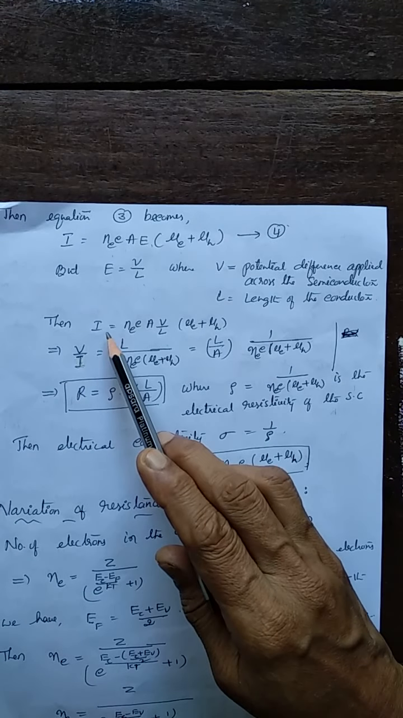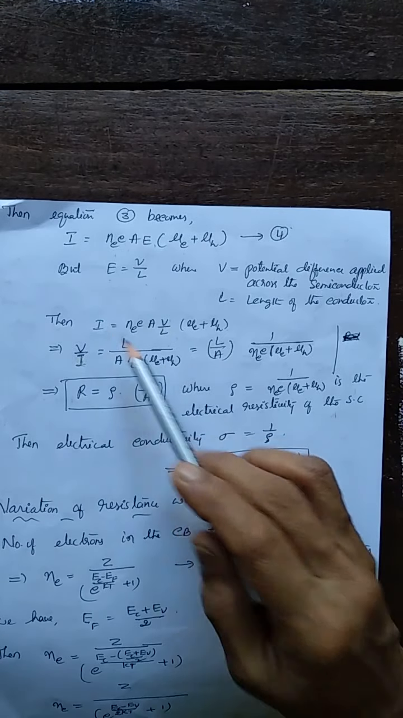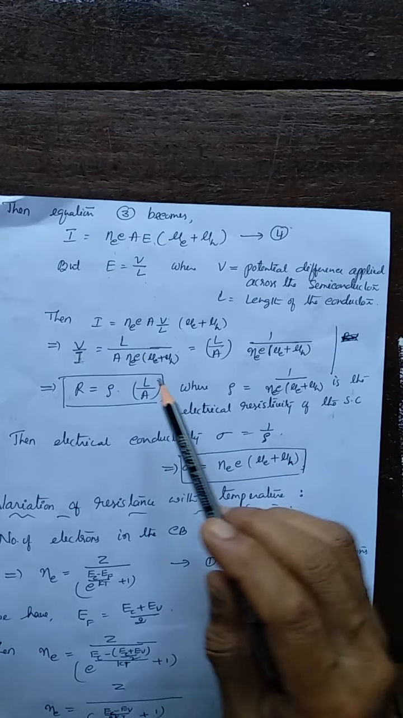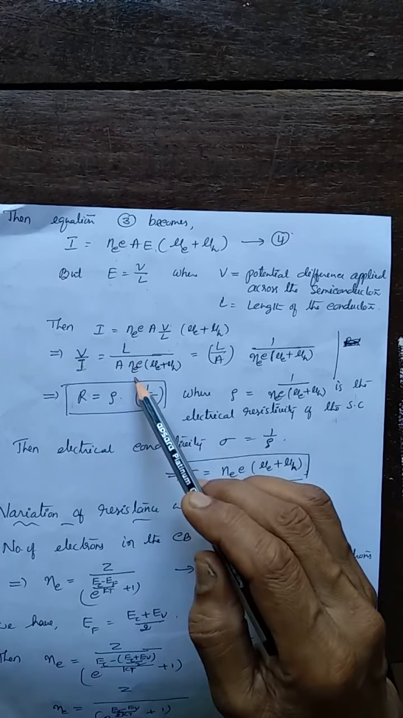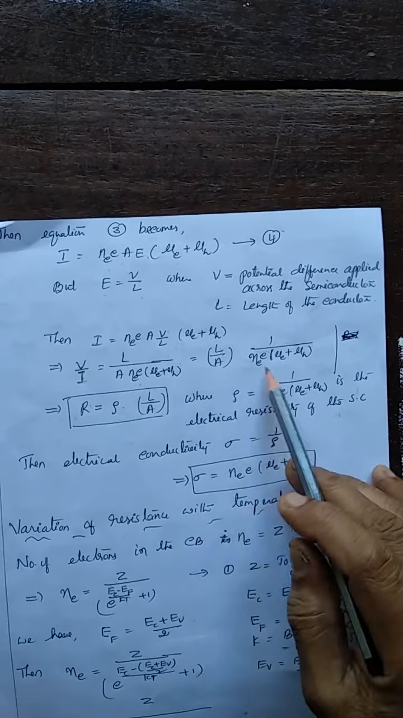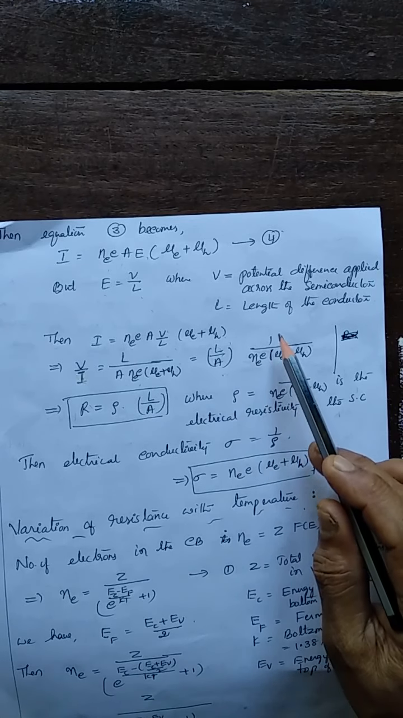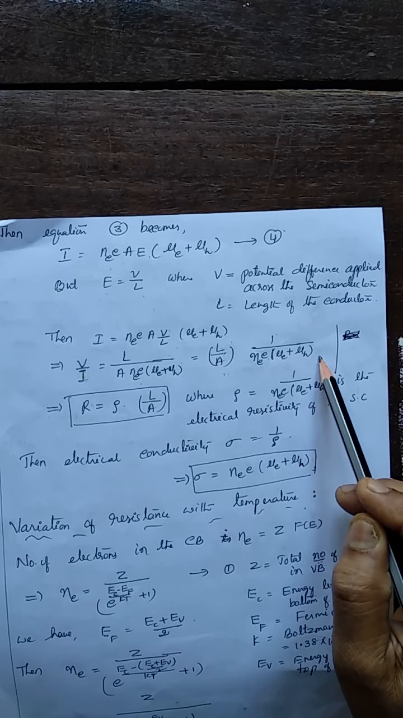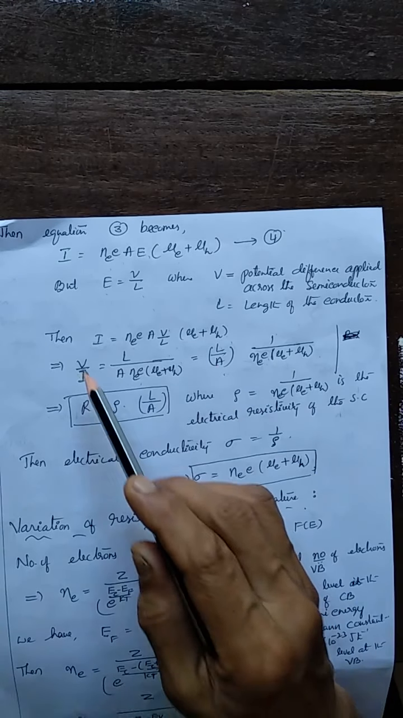Or from this, you can write V by I. What is V? Potential difference. So V by I is L by this, or this can be written as L by A, where L is the length and A is the area, into 1 by N e into (mu E plus mu H). Or what is V by I?